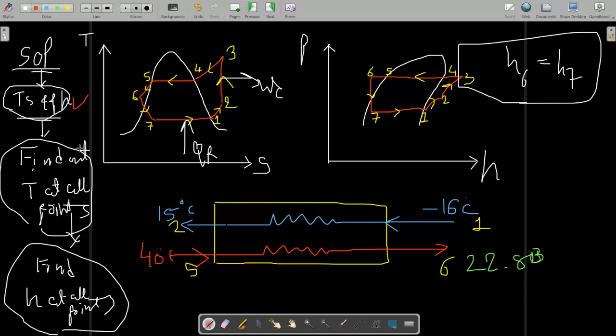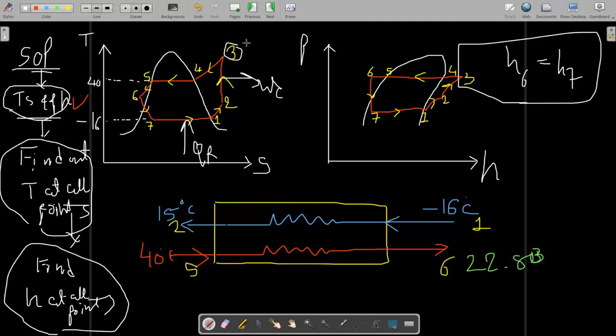Now find out the temperature at all the points. So here T1 is minus 15, sorry, minus 16. T2 is 15 degrees positive. T4 and T5 are at 40 degrees. T6 we have already found out, 22.803. And T7 is again at minus 16 degrees Celsius. Let me write here so that you will not get confused. It is 40 degrees Celsius. Now we have to find the remaining temperature, that is T3.